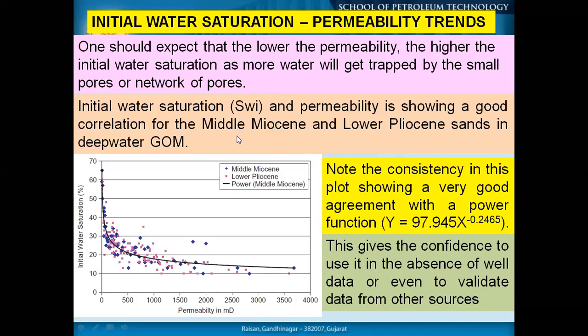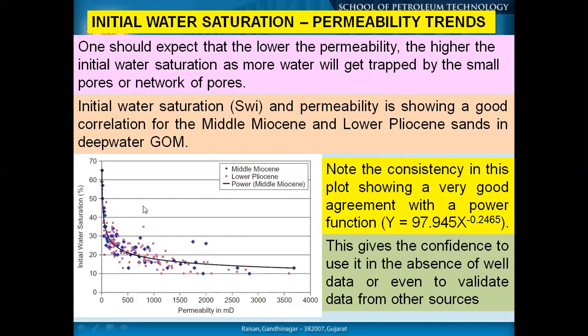That means permeability is generally related to porosity. If your porosity or permeability is very low, the water or the crude oil which is migrating from the source may not enter into the small pores. That's why wherever you have less permeability, which is correlatable with low porosity value and small size pores, that can be related to your water saturation. So initial water saturation and permeability show a good correlation for the middle Miocene and lower Pliocene sands.